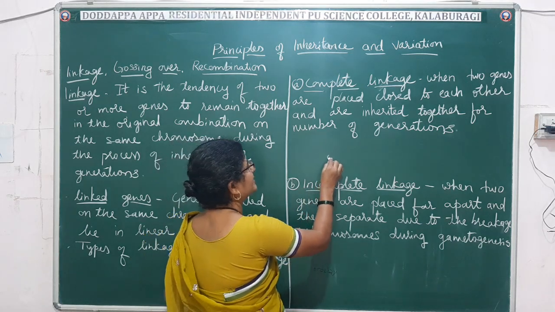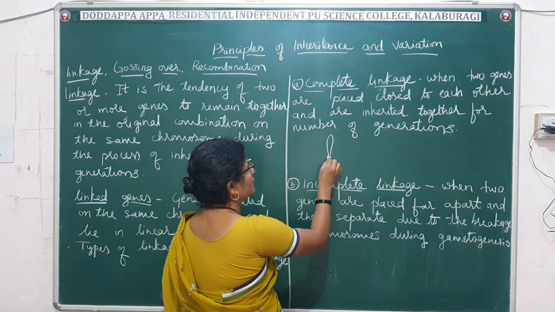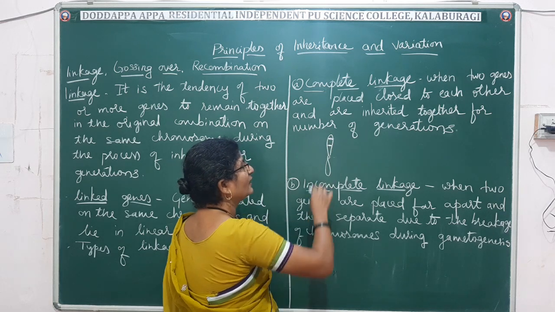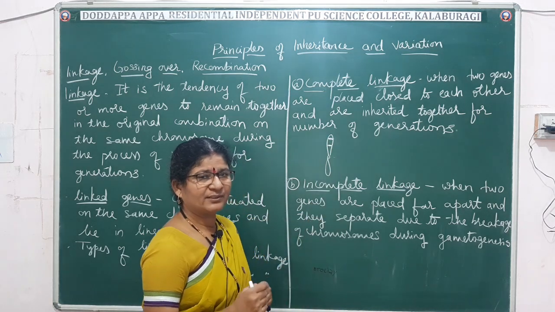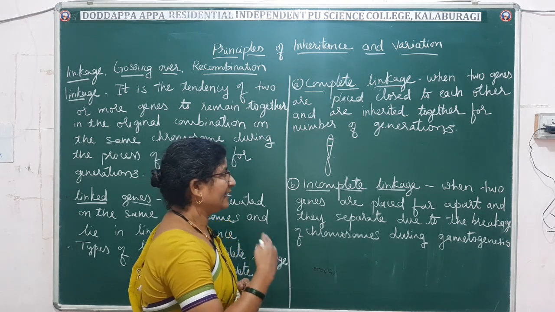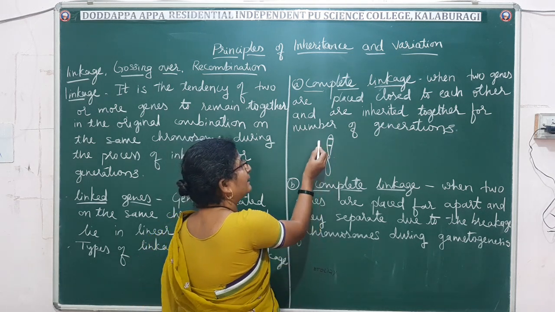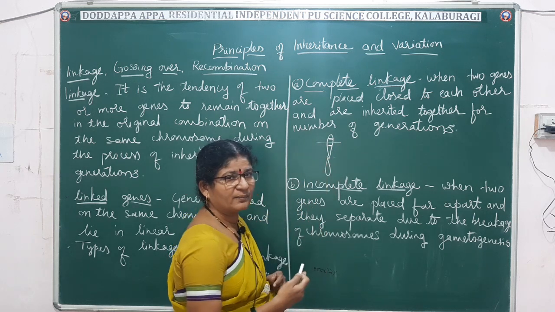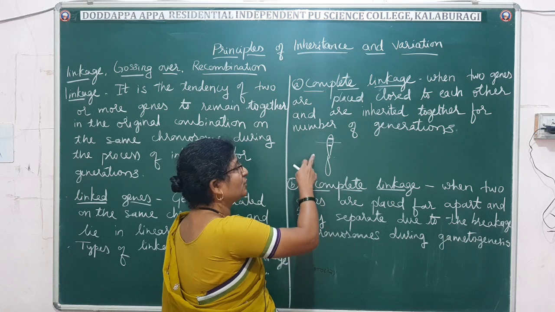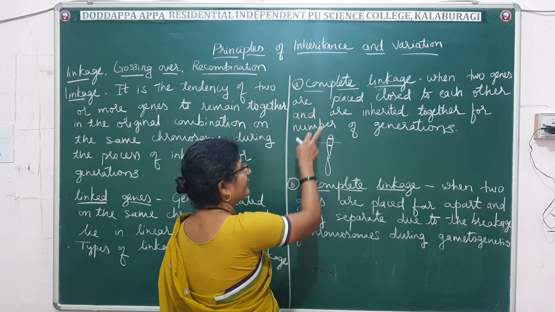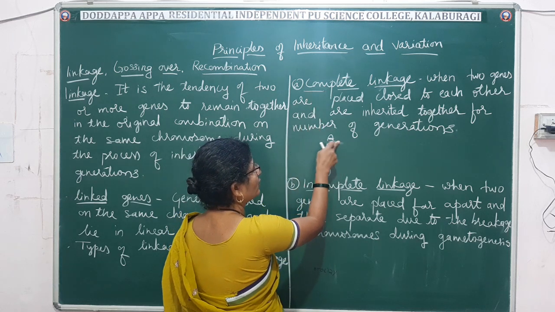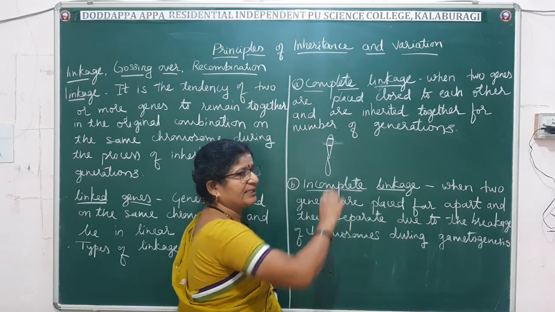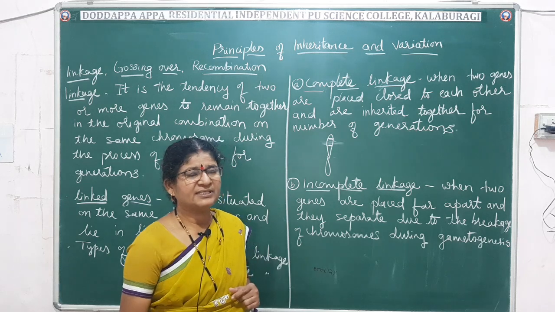Let me take an example here. On a chromosome, the genes are present very close together, and during meiosis when crossing over occurs, it must cross the place which is present between these two for recombination. This usually will not take place in a complete linkage, as the genes are present very close together and they will get inherited as a single unit generation after generation.